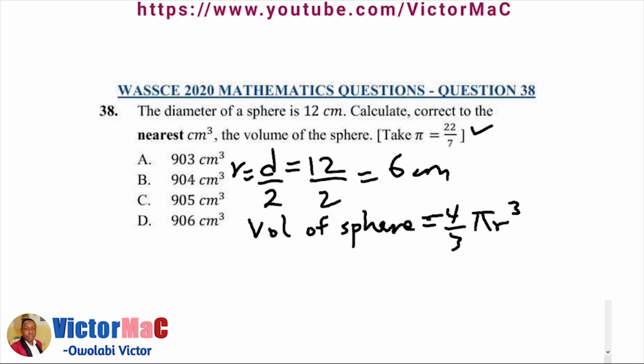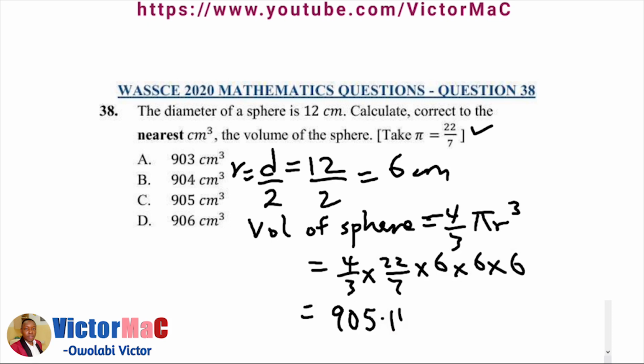So the volume of our sphere is 4 over 3 times pi, which is given as 22 over 7, times the radius, which is 6 times 6 times 6. When we simplify this, we're going to have 905.14, approximately 905 centimeter cube to the nearest centimeter cube. Option C.